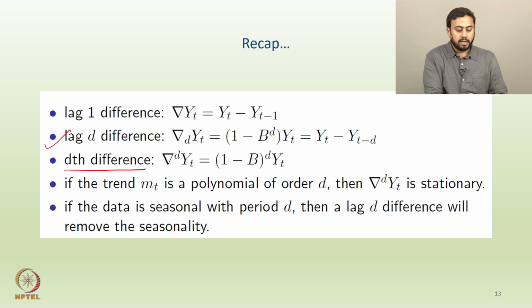A couple of remarks here: if the trend MT is a polynomial function of order D, then the Dth difference applied on YT would be stationary.